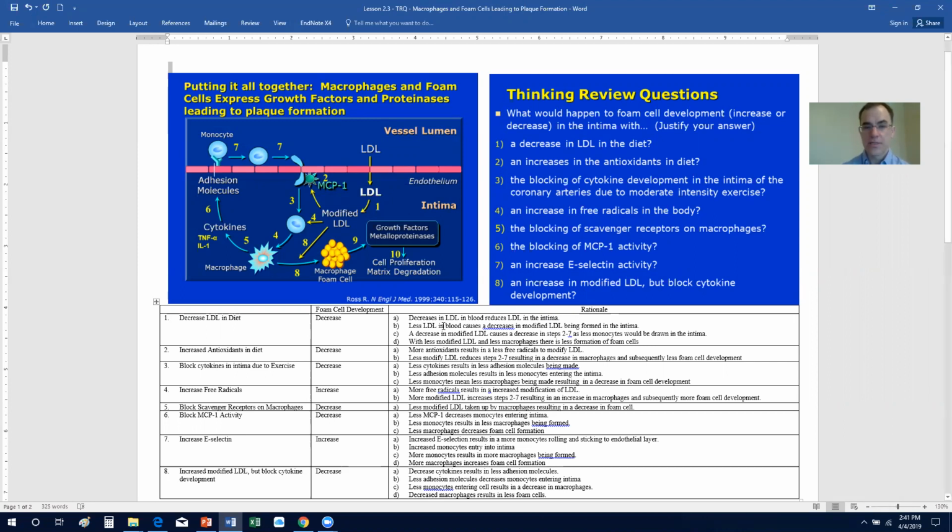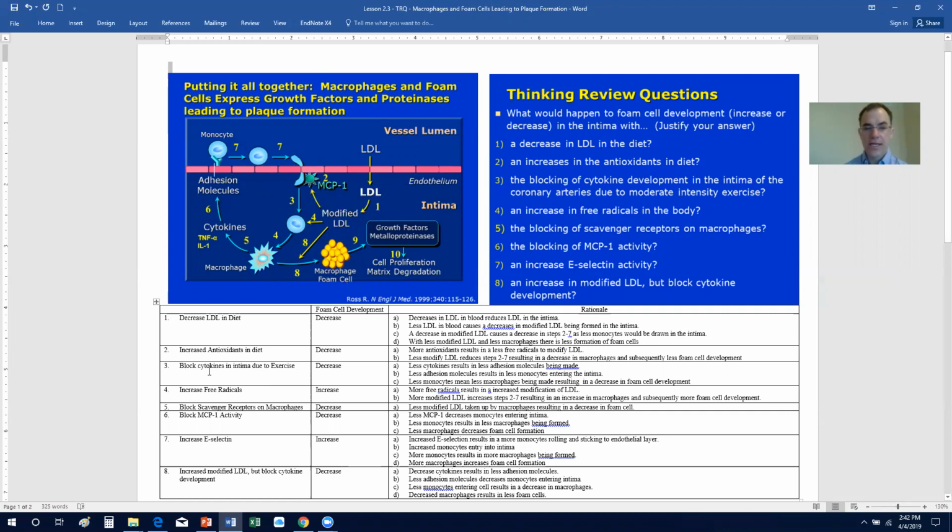So the idea is, more antioxidants reduces free radicals in the body, less free radicals in the body reduces the modification of LDL, and therefore the remaining steps 2 through 7 will be reduced. And therefore you're going to have less macrophages, less modified LDLs to be taken up by macrophages, and therefore less foam cell development.